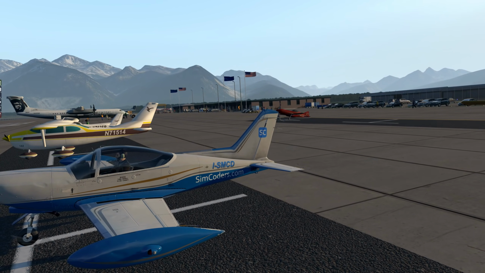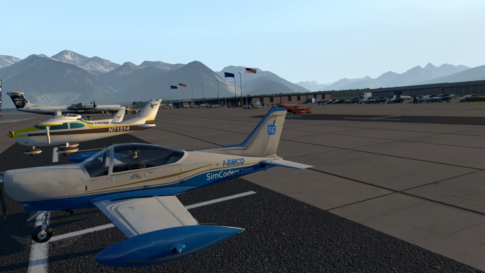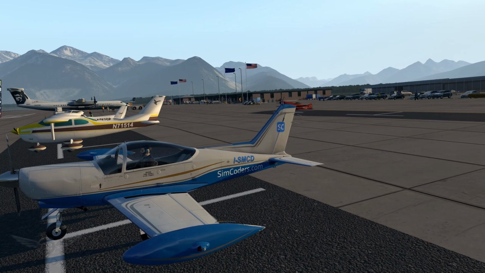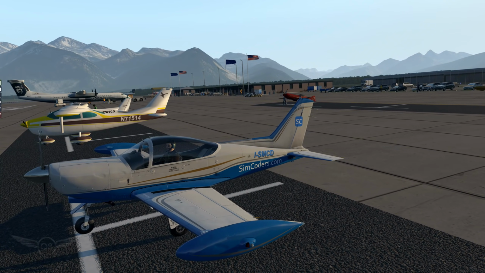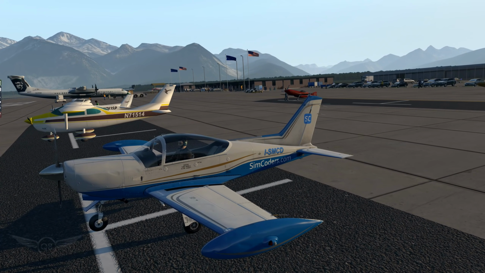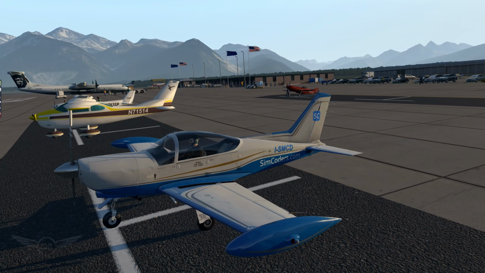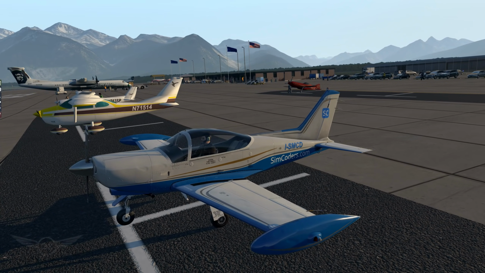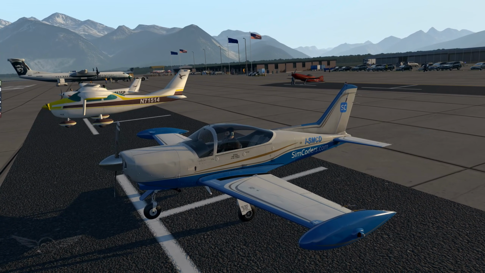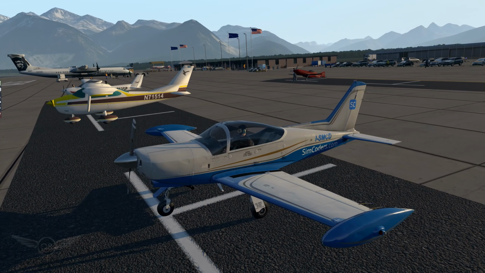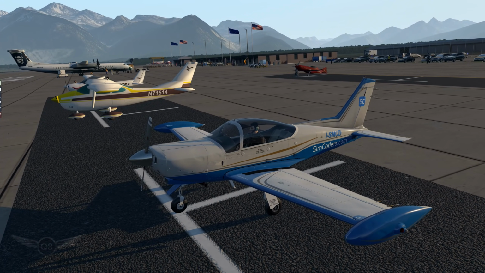The Marchetti is one of my favorite aircraft by Javier Rollon, and of course it gets the SimCoders treatment, which makes this aircraft live and breathe. In order to give you guys a point of reference, I am using my i7-7700 Kaby Lake overclocked to 4.5 gigahertz.